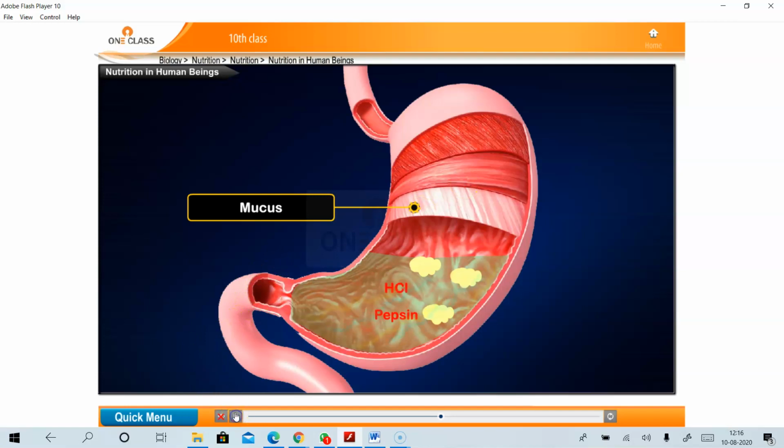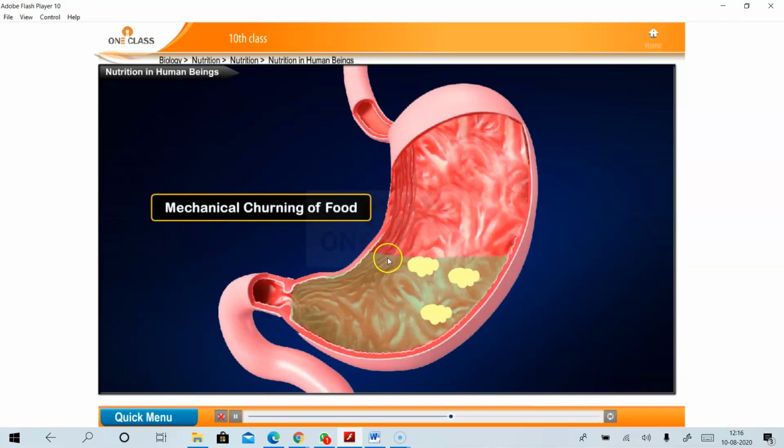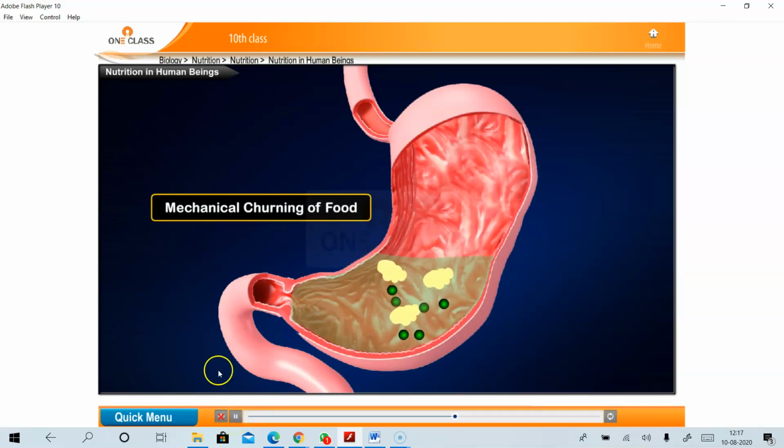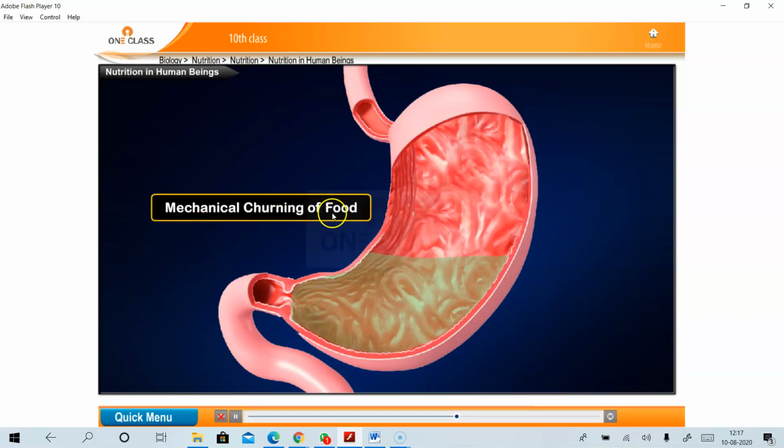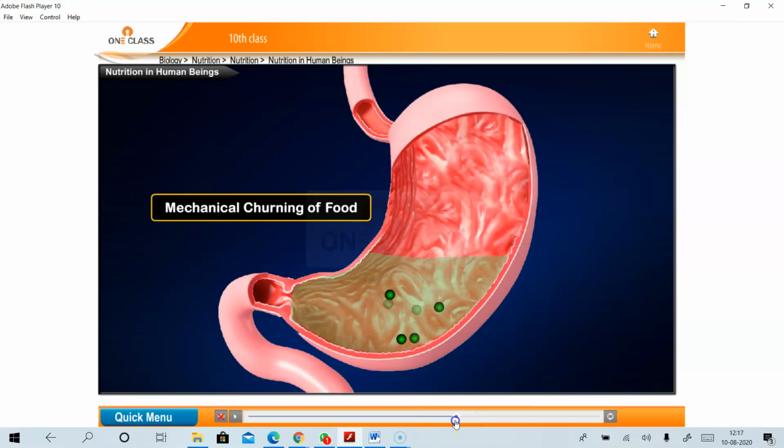Next, just like in the esophagus, the stomach also has peristaltic movement. So what is the need of this peristalsis movement? You can see the video carefully, you can see the peristaltic movement. What is the role of peristalsis movement in the stomach? Peristaltic movements also occur in the walls of the stomach, which helps in mechanical churning of food and digestion of the food as well as the proteins.